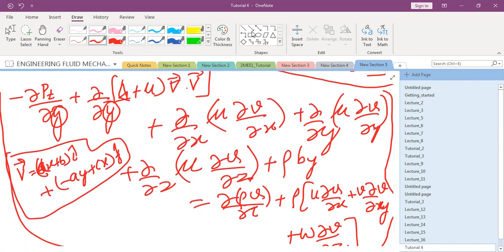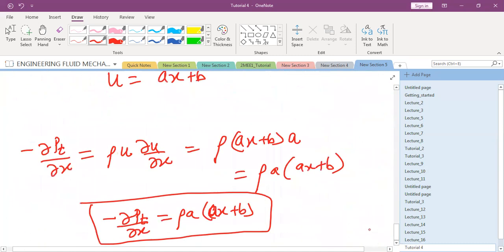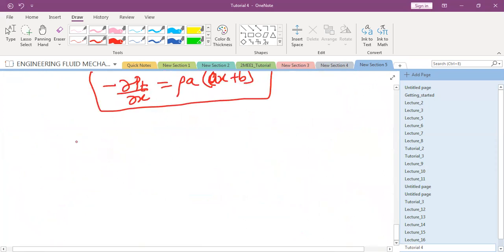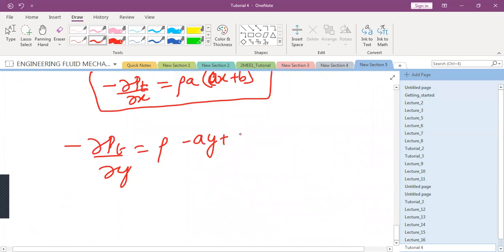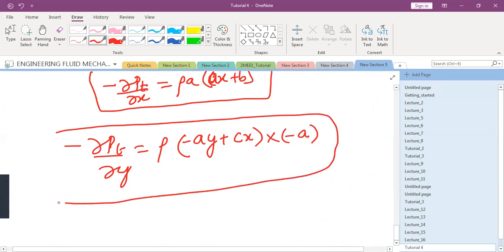Abhishek. Yes, sir. Minus ∂p_t/∂y is equal to rho times (minus ay plus cx) into minus a. Yes. Okay. So are you all getting the same expression? Yes, sir.